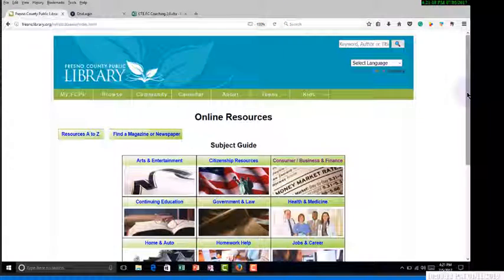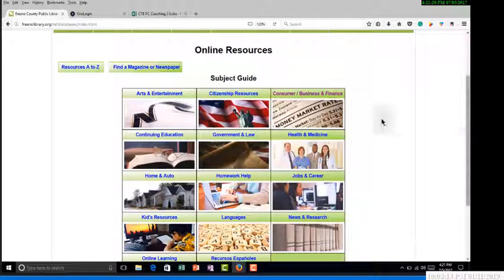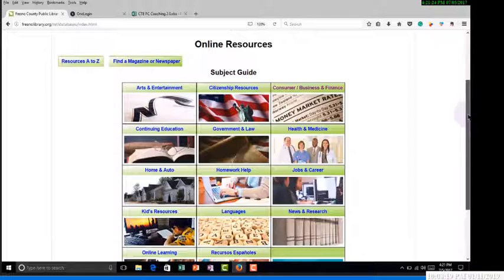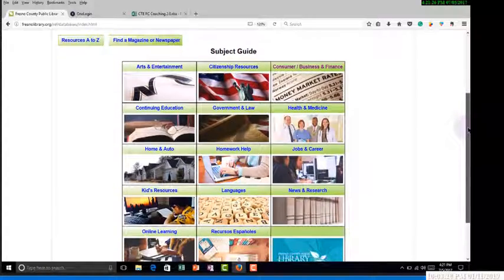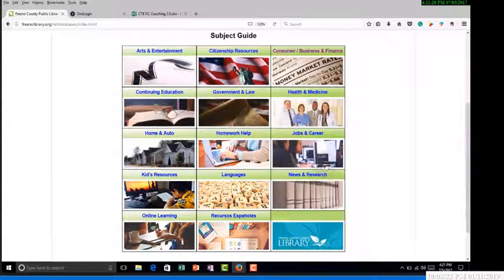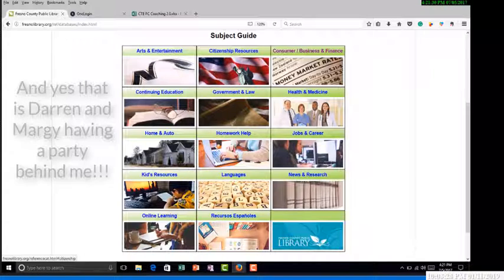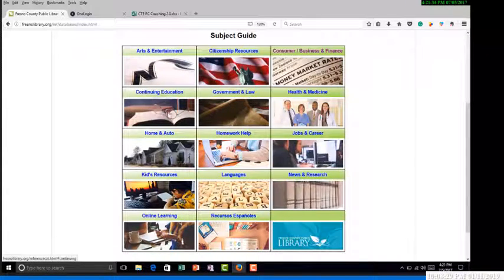And where we're going to spend our time today is under Consumer and Business Finance. But please take a look at the rest of the resources that are free and available through the library here. Like this one, languages, but there's also citizenship resources, online learning, continuing education, and again, a whole lot of other resources, job and career. So let's go to Consumer Business Finance.